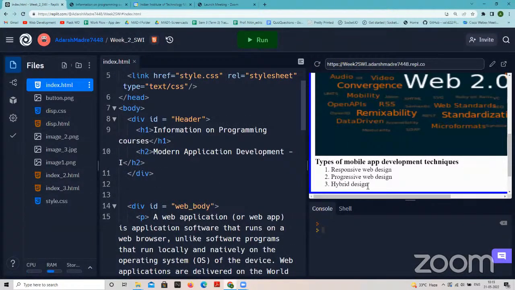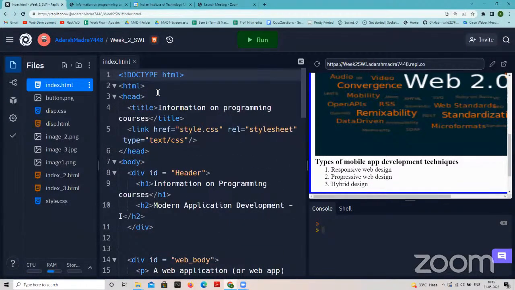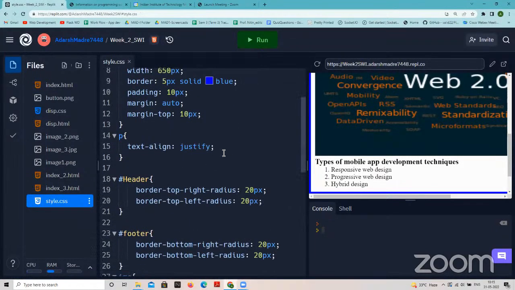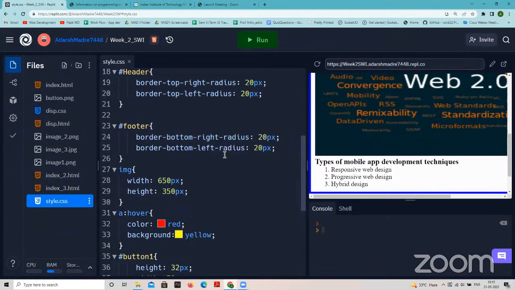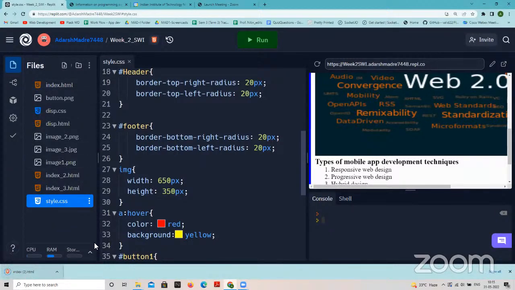For this to come like this, you can take the structure of this app, this HTML file, index.html, and the style.css. I hope you have the files for the previous Solve with Instructor sessions. If you have the files, you can download them from there. To take it into your own REPL, for example, let's say you're taking this index.html, just download it. It will be downloaded locally in your system. Similarly with style.css, it will be downloaded locally.